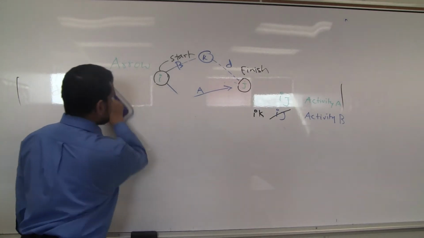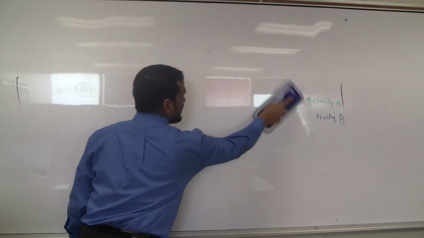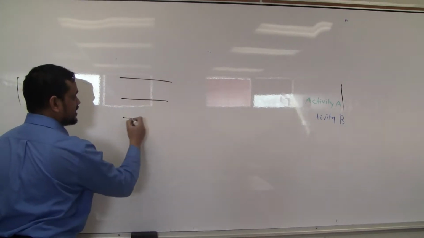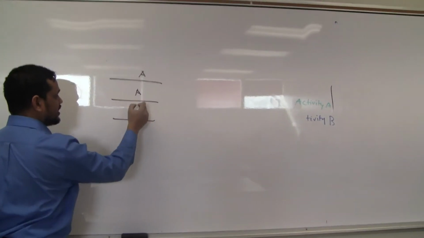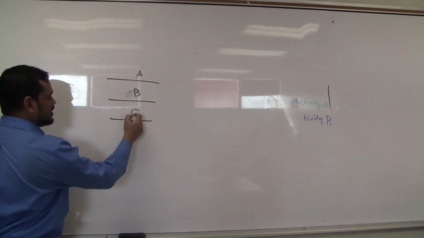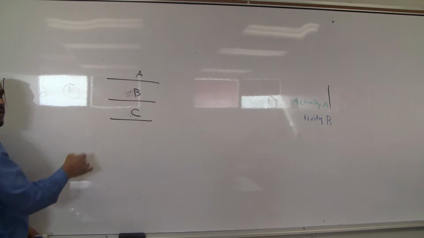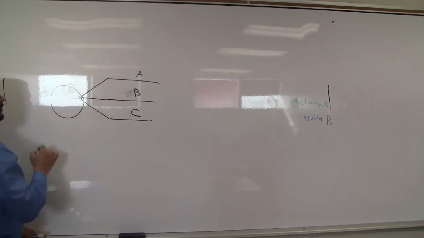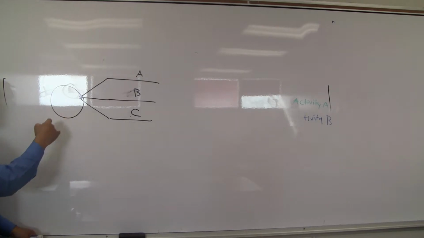Second thing, last class I told you that if I have many activities starting parallelly, say A, B, three activities together, do not start many activities together, give a common starting point. This is true for arrow.